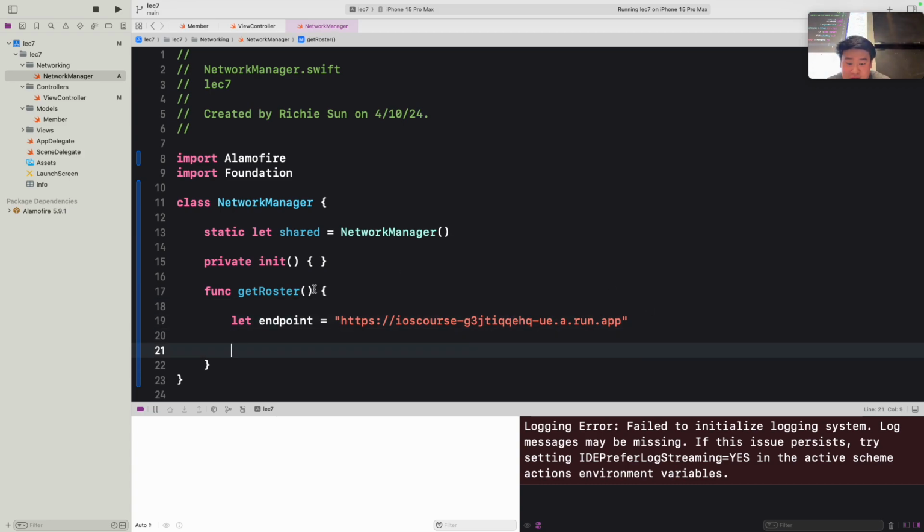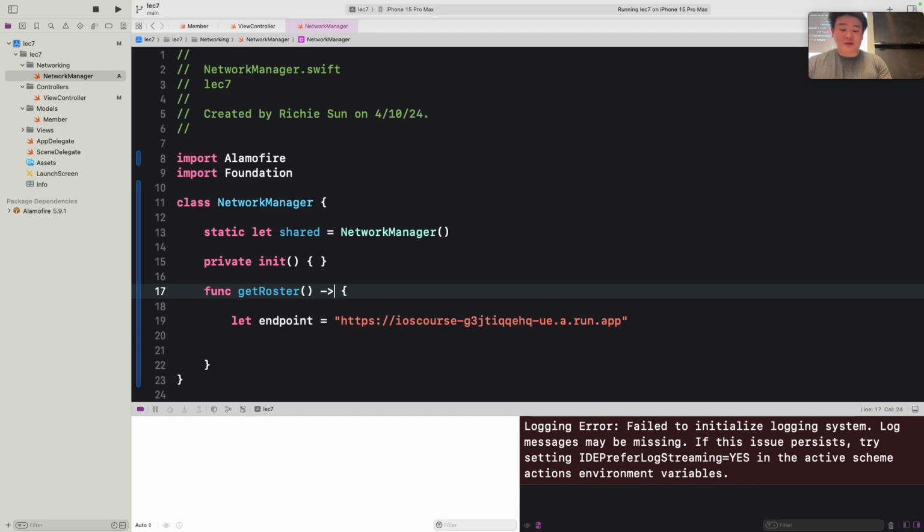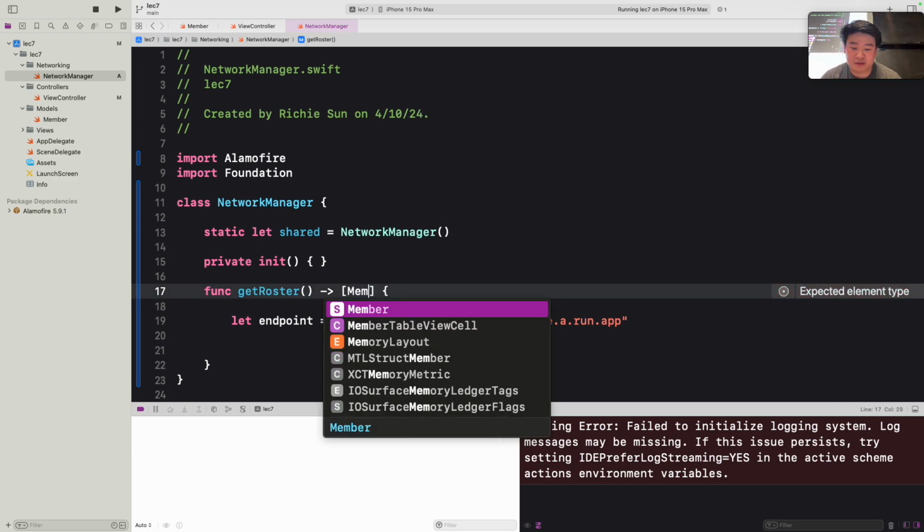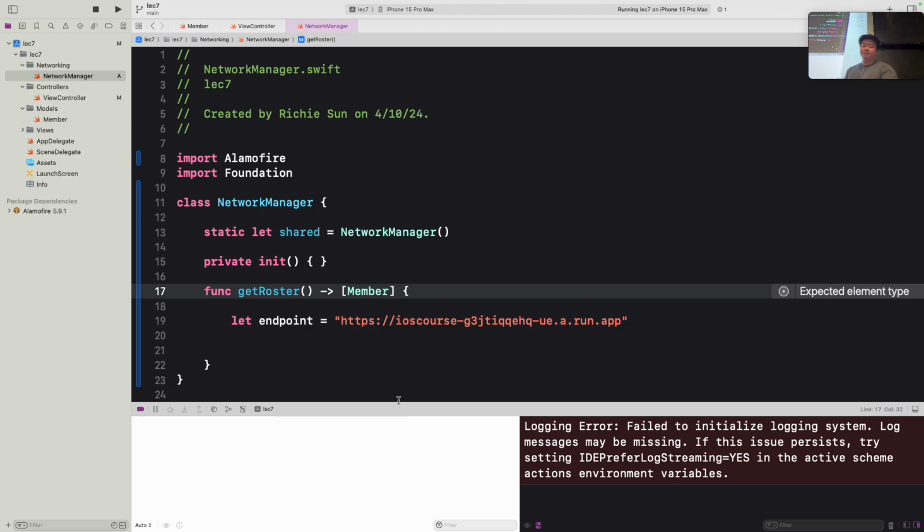Actually, I forgot one step. So our getRoster function should return a list of member objects. If you remember from the first lecture, we specify a return type using that arrow signature there, and then we can just specify that we want to return a list of members.